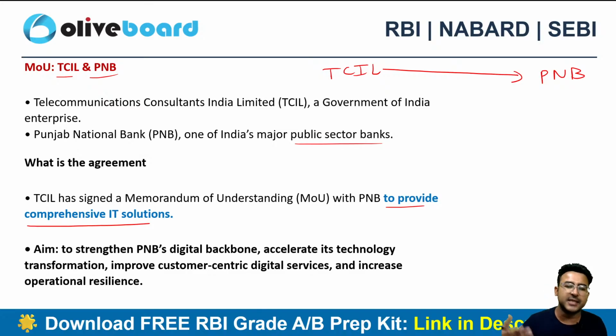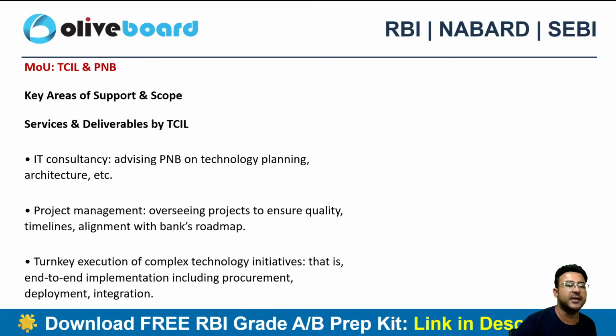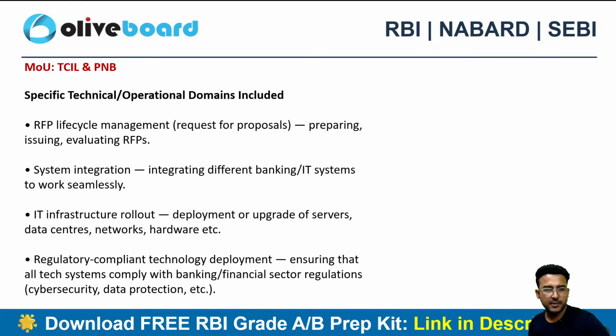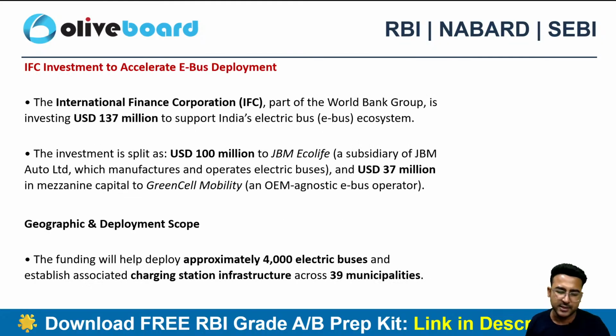Kind of giving a digital backing in the technology transformation, customer centric digital services and operational related technology things, right? So that's a kind of MOU, and we have seen in previous year questions as well that MOUs sometimes come in your examination. So you need to have a good understanding, at least of the key organizations' MOUs.